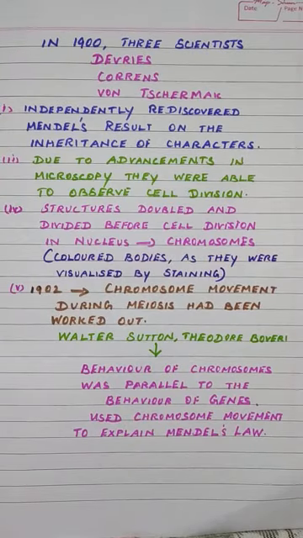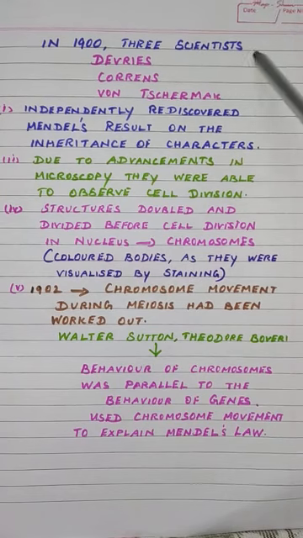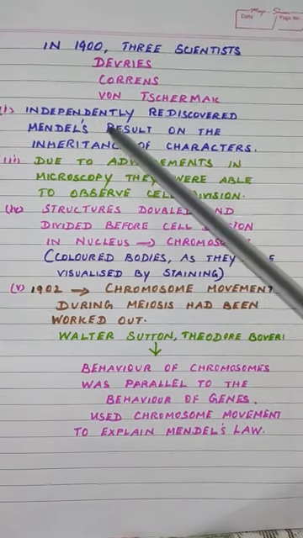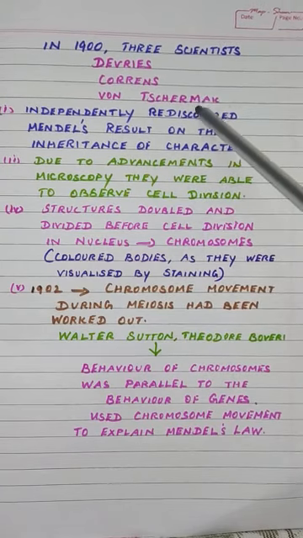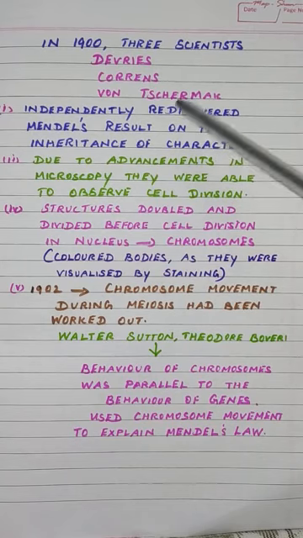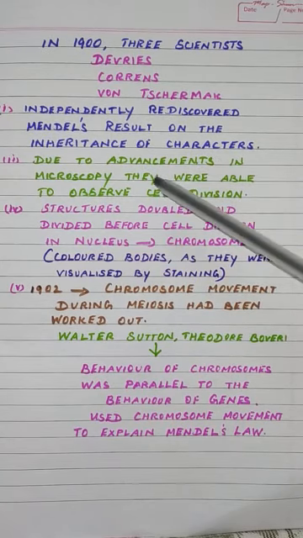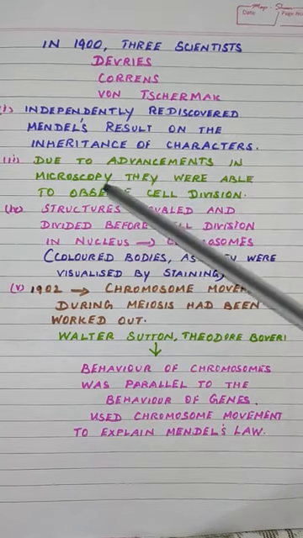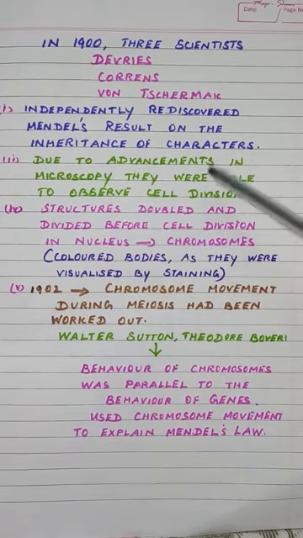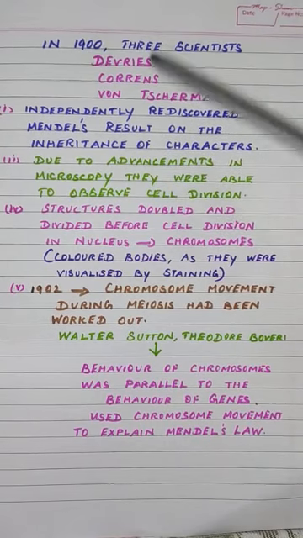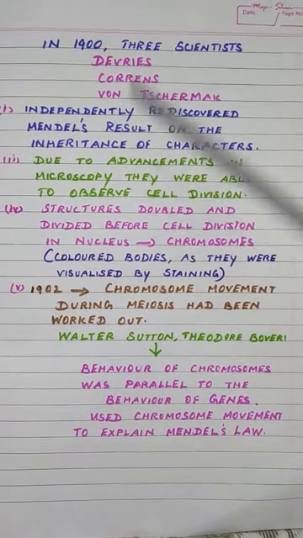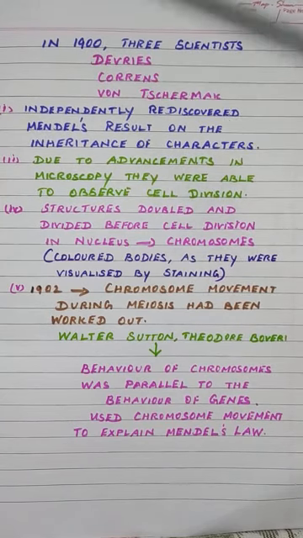In the year 1900, three scientists, De Vries, Correns and von Tschermak, independently rediscovered Mendel's results on the inheritance of characters. And also, due to advancement in microscopy, they were able to observe cell division. All the scientists could observe cell division because of the discovery of the microscope.